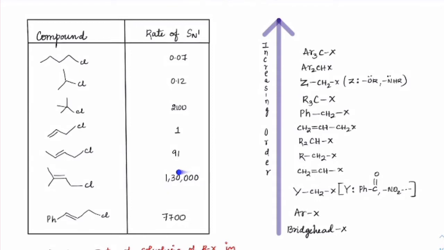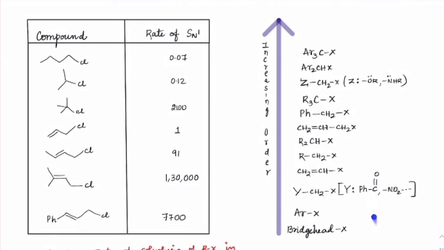First, this one has a very high rate. It comes from the fact that it is an allylic and tertiary stabilizing group, so that's why it has a very high rate of SN1. Next, the phenyl group is more dominant than tertiary, not the regular allyl. So first this tertiary allylic group, then phenyl allylic group, benzyl allylic group, then we have tertiary. After that comes secondary allyl, then primary allyls, then normal secondary, primary, and so on.